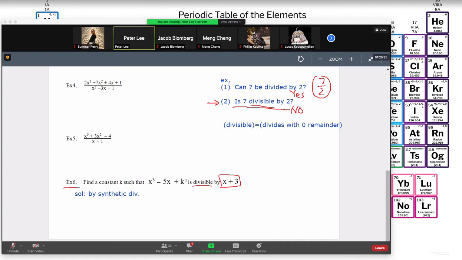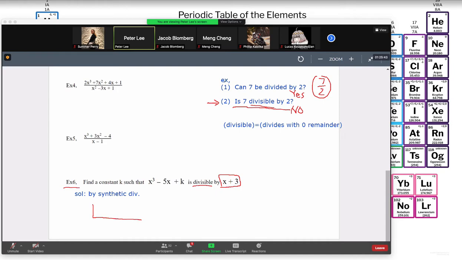So when you have a letter like k, and it says constant k, it's not changing, so we don't know what this k is. But our job is to find the k so that it's divisible. So this is what we do. In this case, we apply synthetic division. Let's do it.